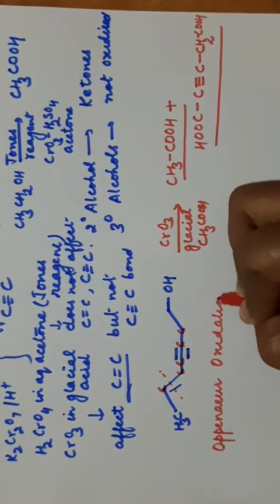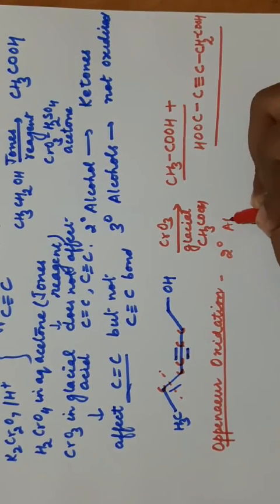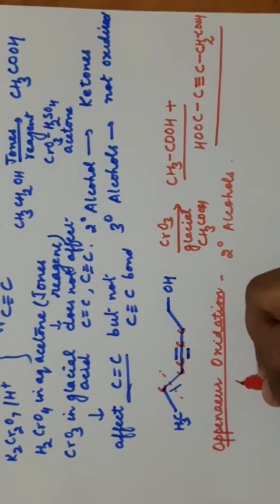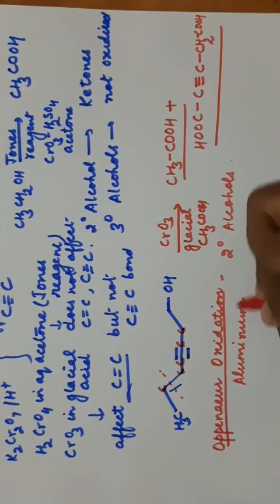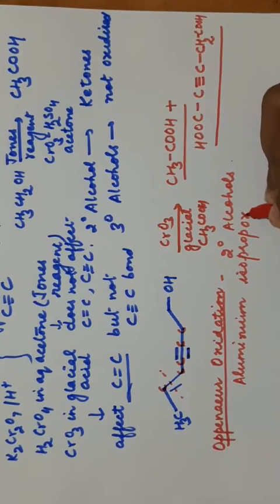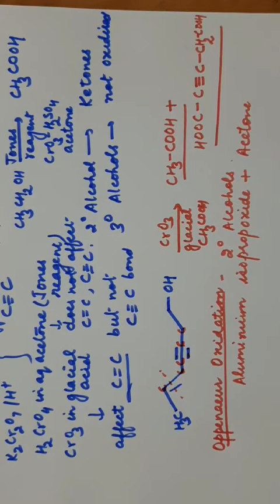It is also specific for 2 degree alcohols, only for 2 degree alcohols, and the reagents used are aluminium isopropoxide plus acetone. These are the reagents used in Oppenauer oxidation.